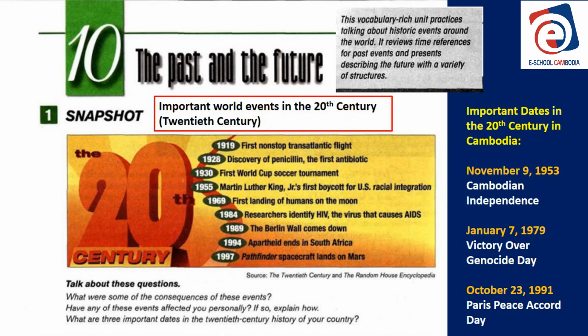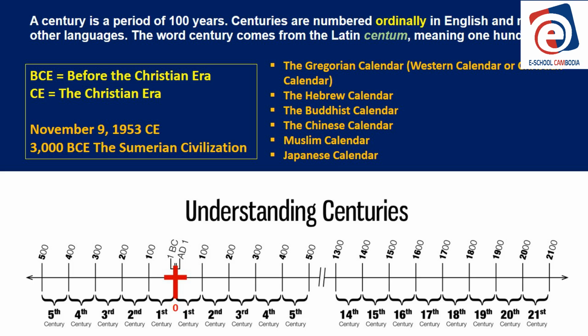In our last lesson, we talked about important world events in the 20th century. All right, so we already studied this lesson, but I want to take a few minutes and help you to understand about a century. If you look at your screen, you can see a century is a period of 100 years.